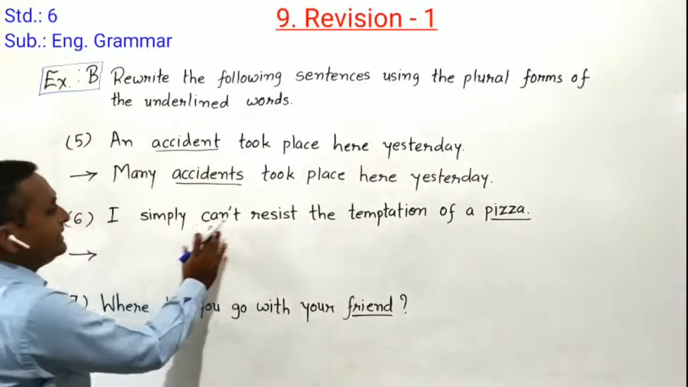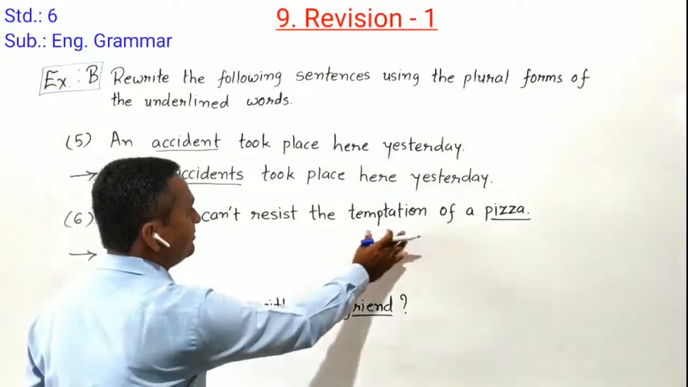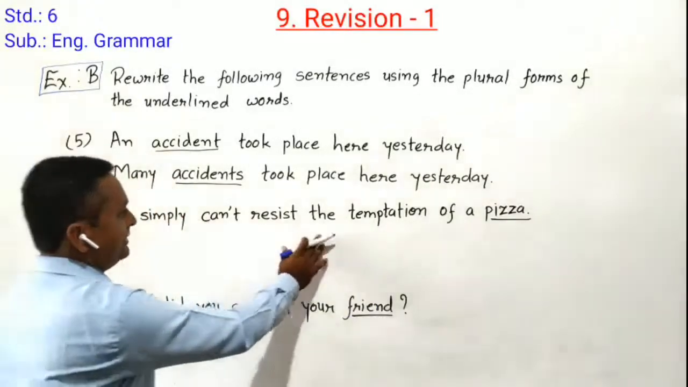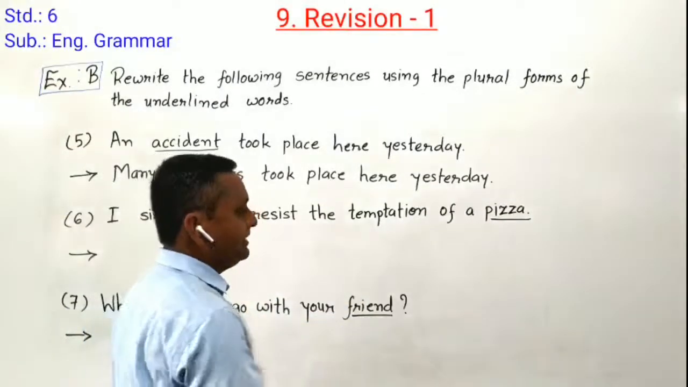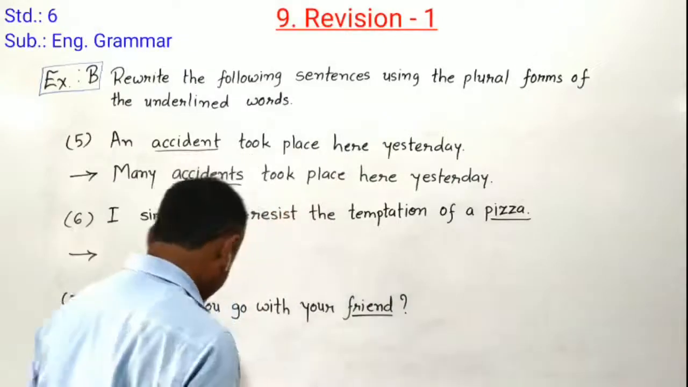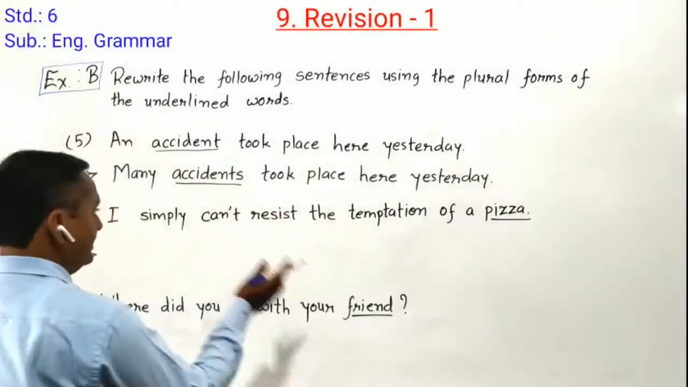Now sentence number 6 we have to see. I simply can't resist the temptation of a pizza. Here pizza is given in a singular form. We have to convert it into plural form. Then what changes do we have to make?